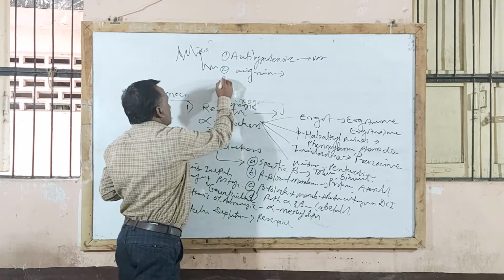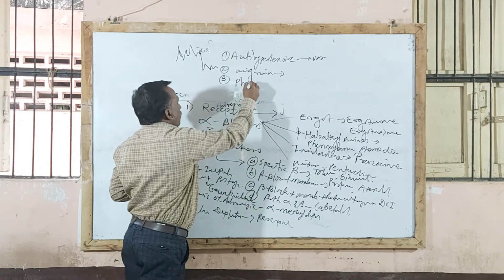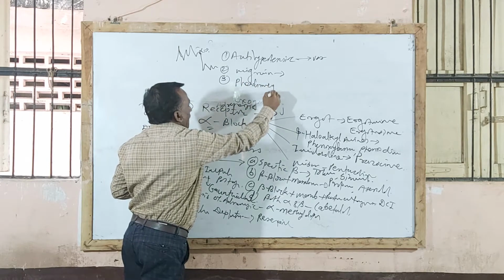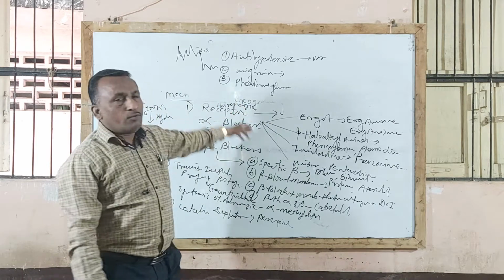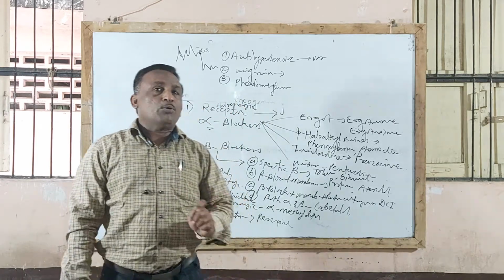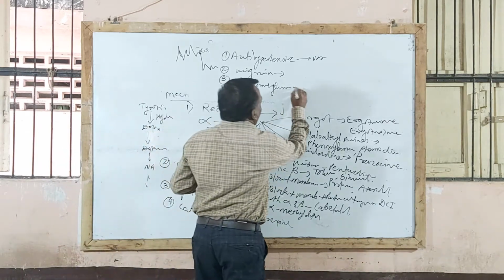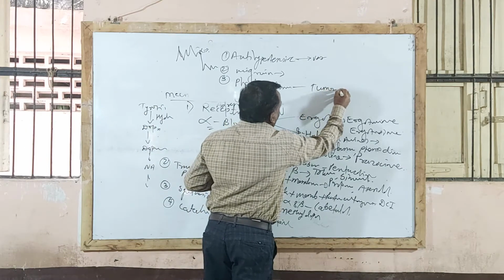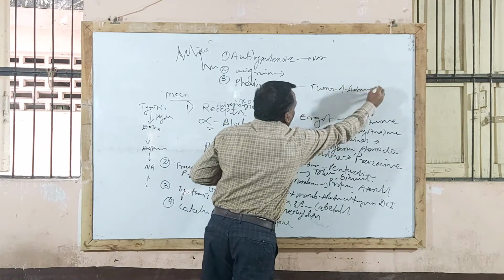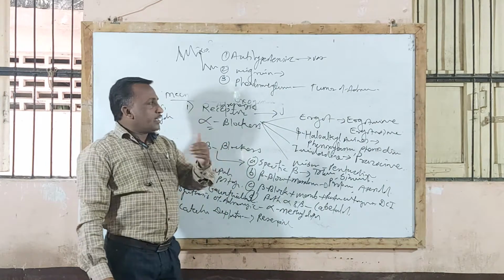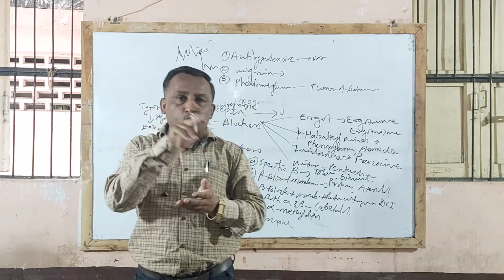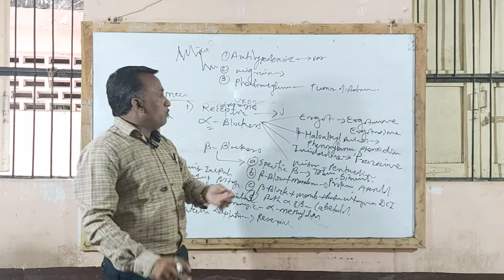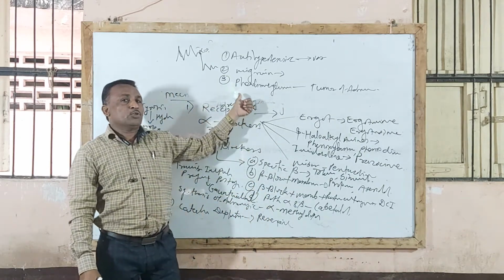In addition to this, alpha blocking agents are also used in treatment of pheochromocytoma. Pheochromocytoma is nothing but a tumor of the adrenal medulla. Whenever there is increased synthesis or release of adrenaline or noradrenaline, that accumulation leads to tumor formation, and that tumor is called pheochromocytoma.